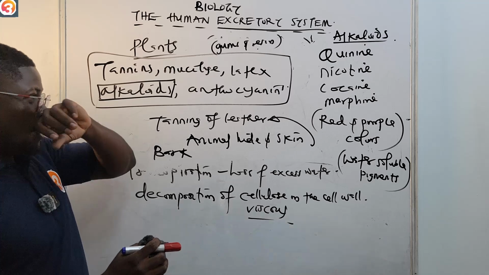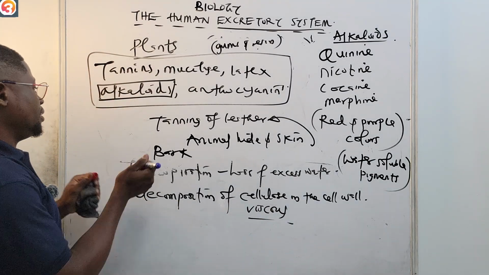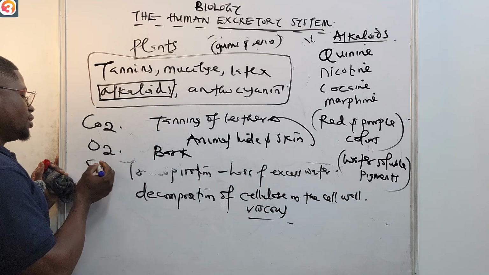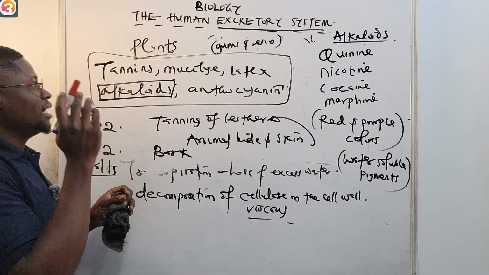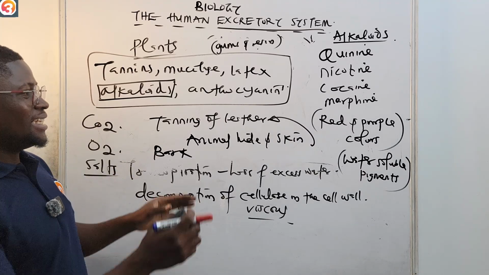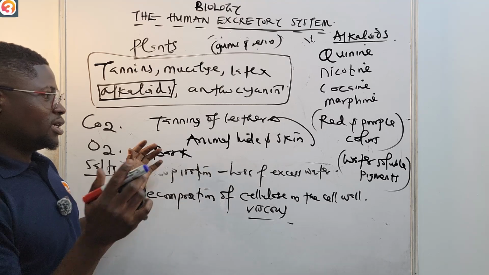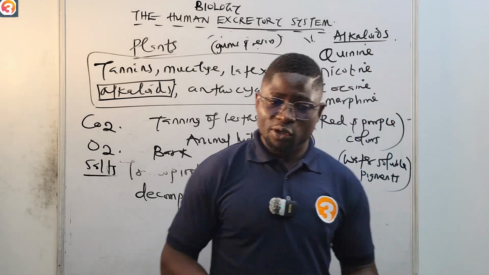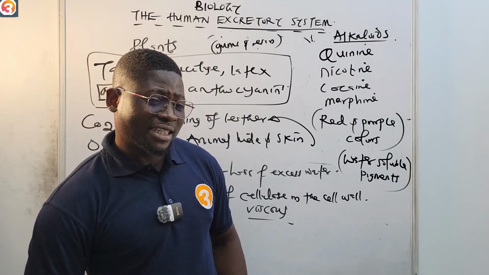So these are all excretory products of plants: from respiration, the CO2, from photosynthesis, the O2, salts, tannins, gums, resins, mucilage, latex, anthocyanins, and alkaloids. Please note them and keep them with you. So now we have seen the human excretory system and the excretory system in plants.